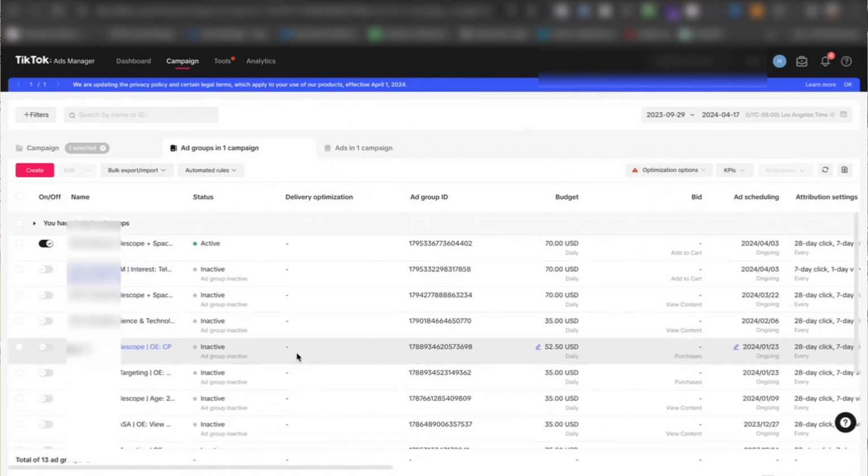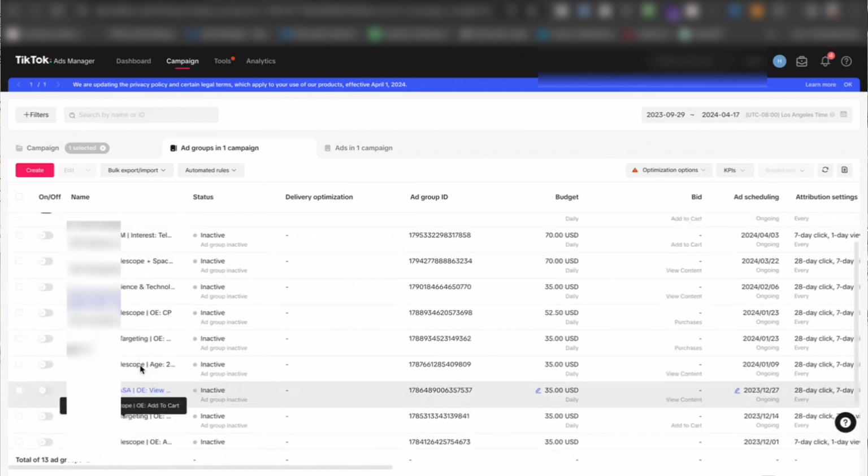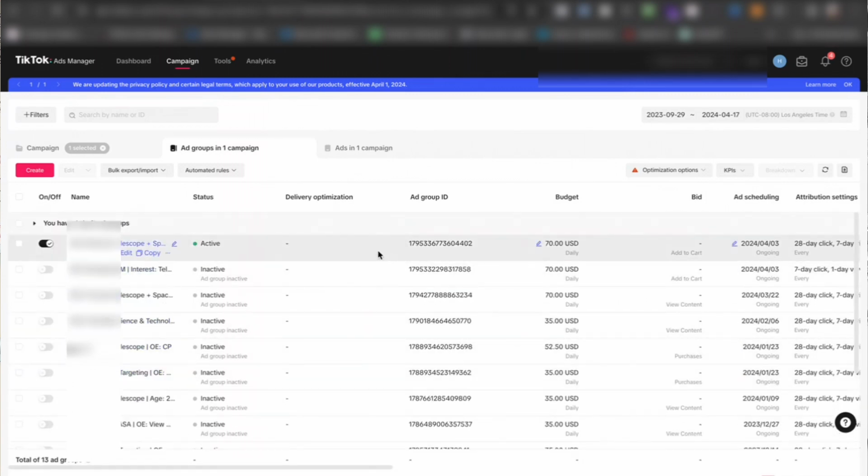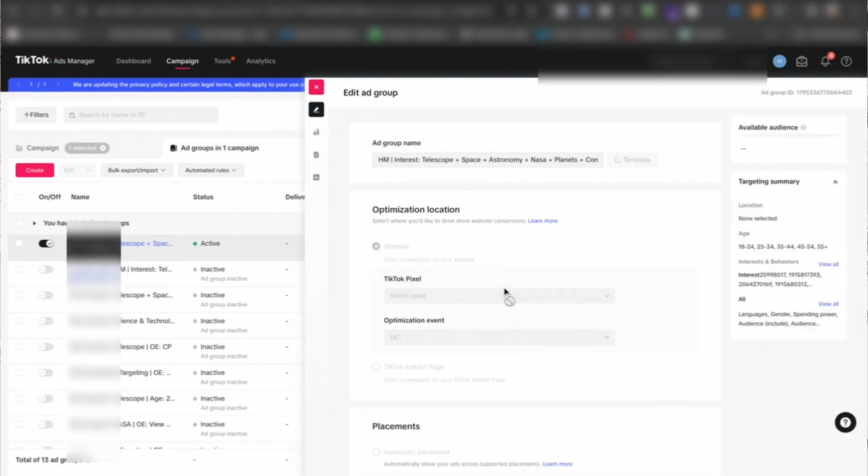And then you can see that we've tested a lot of different audiences in here. Ultimately we left this one to still be running, which is a Telescope. Right, so let's look at that. Let's look at the setup of this specific campaign.